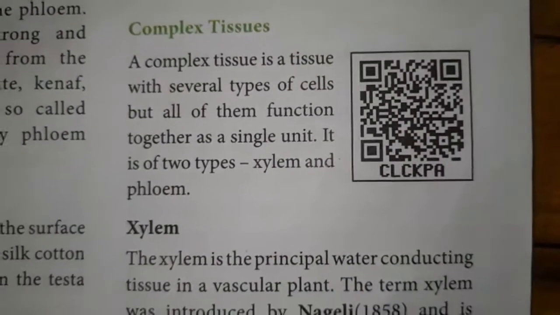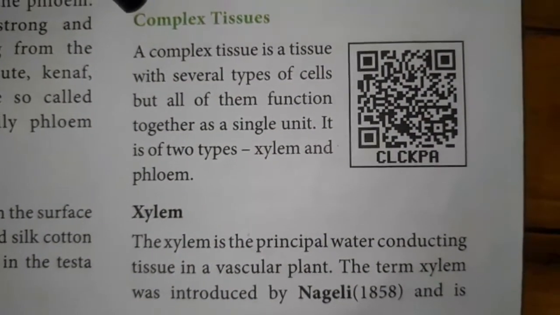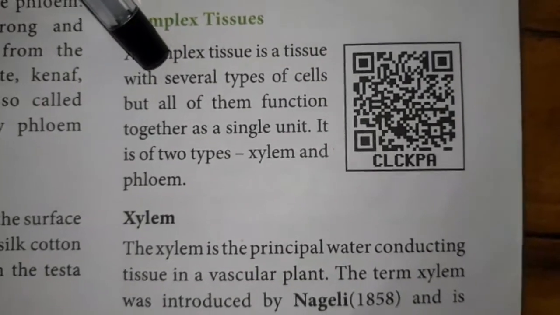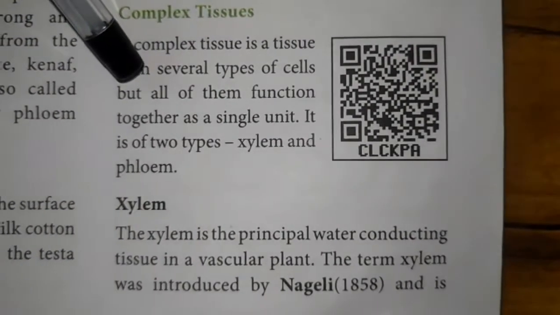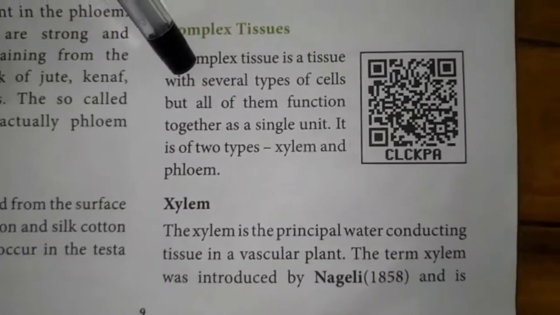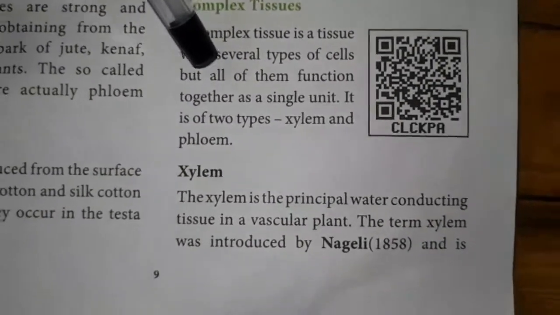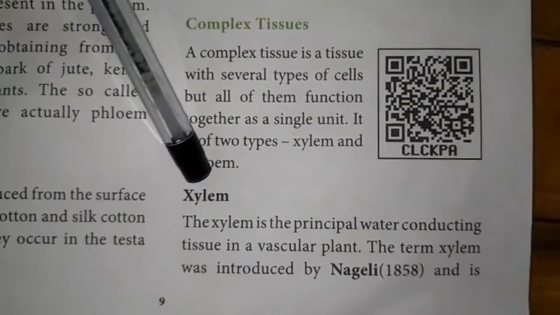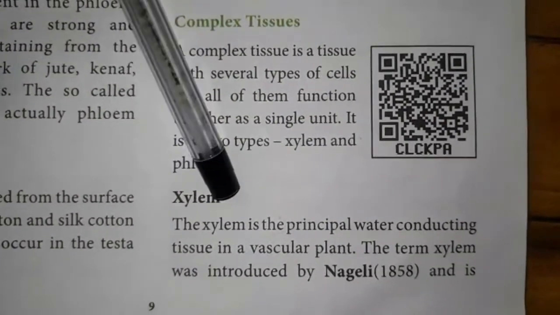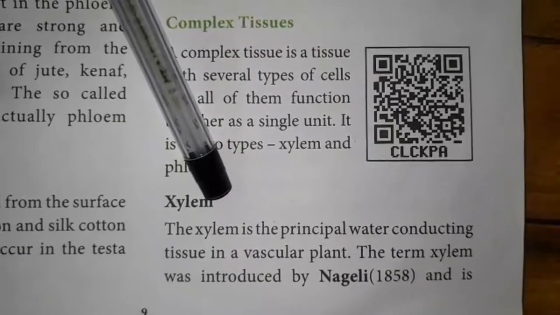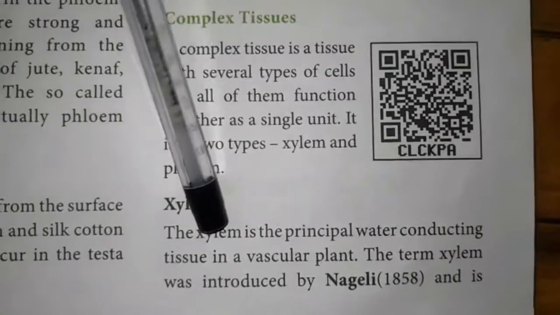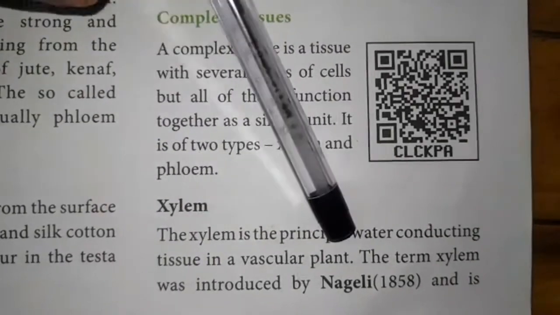So first, complex tissue. A complex tissue is a tissue which is made up of several types of cells but functioning as a single unit. A complex tissue is of two types: xylem and phloem. The xylem is the chief water conducting element in the vascular plants. The term xylem was introduced by Naegeli.